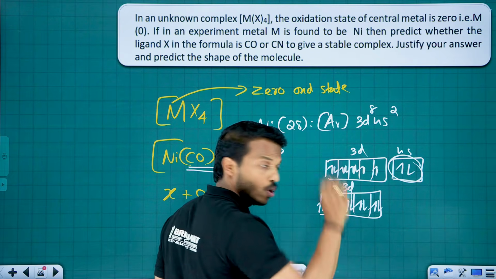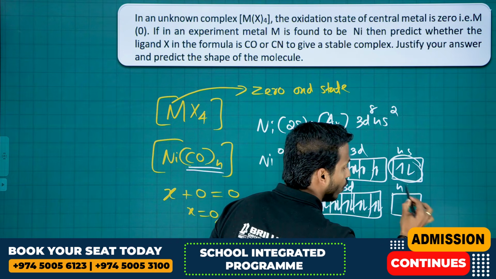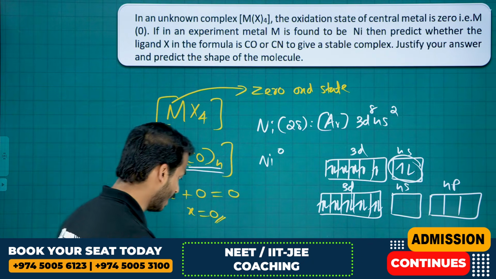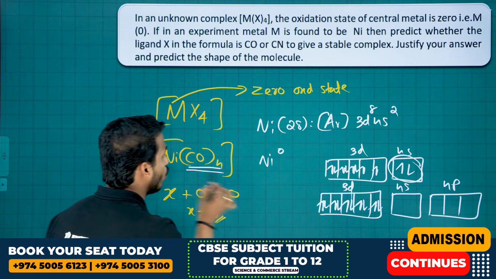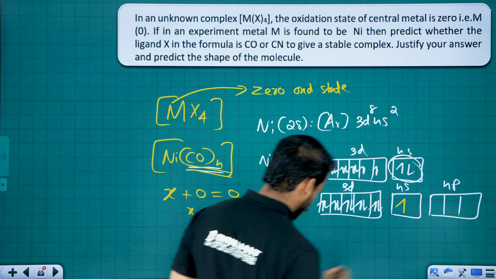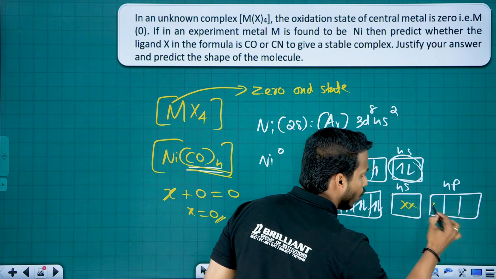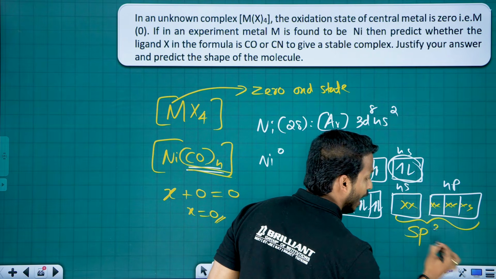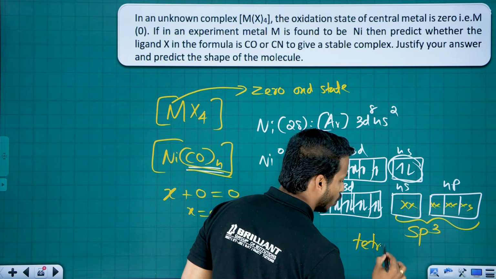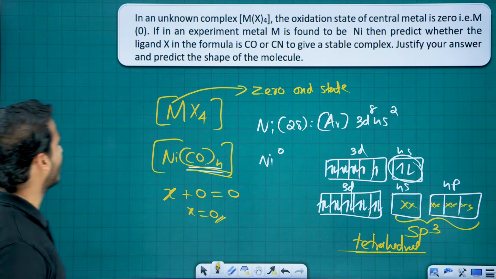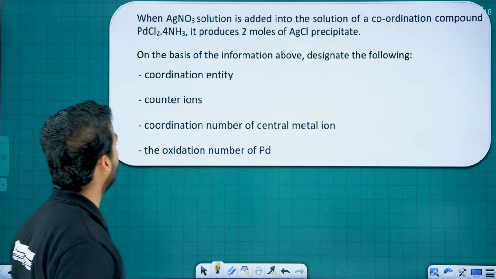So 3d is gone. What is left here? 4s is there. After 4s, you have 4p. Ready? Total how many ligands? What is the coordination number? If 4 is the coordination number, 4 vacant orbitals we have to mix. So what is the hybridization? sp3. sp3 means what is the geometry, dear? Tetrahedral is the geometry. Okay, tetrahedral is the shape of the molecule.